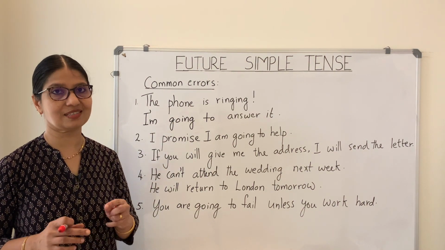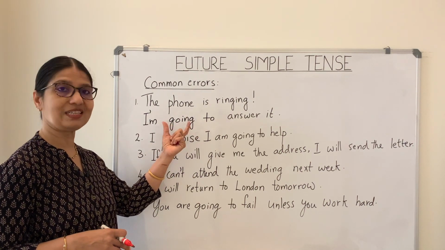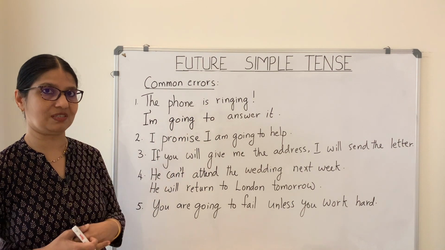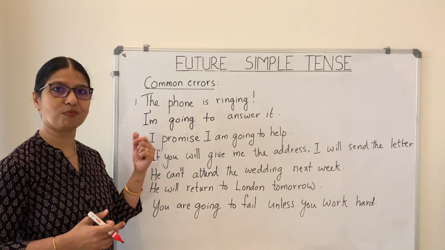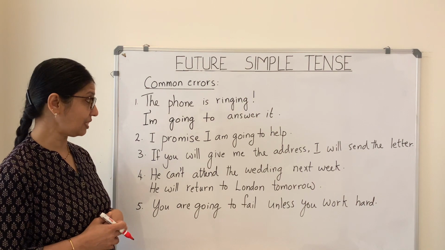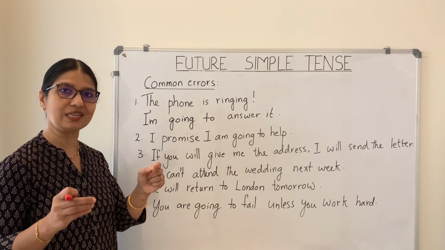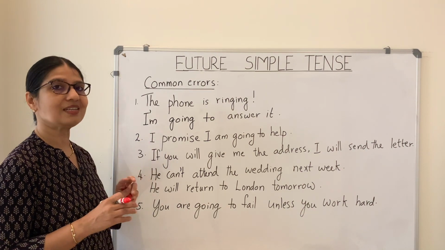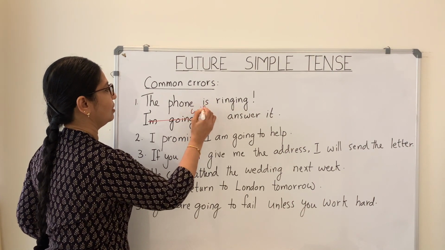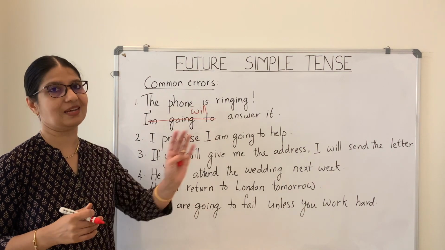So here it is clear that the mistake is with the verb tense used here. You can see that we have used going to plus verb in order to show future. But do we have to use this form? Isn't it enough just to use the will form? Because you can see that while speaking, at the moment of speaking, the decision is made to answer the phone. So in this case, it's enough to use the will form in order to denote future. So here it is, I will answer it.